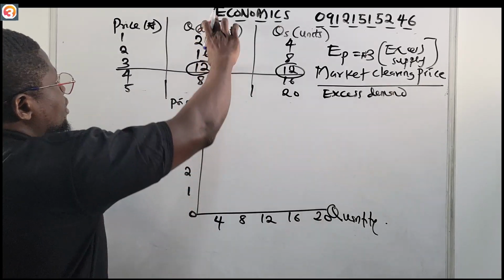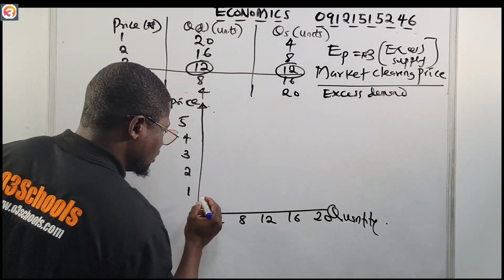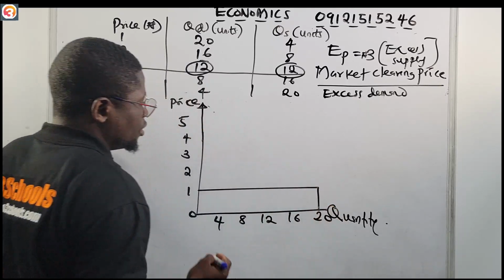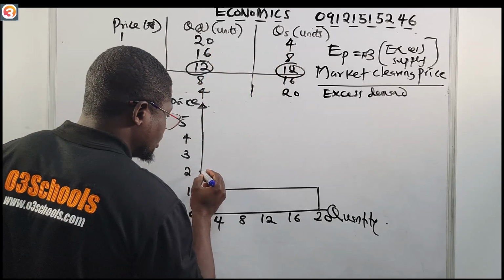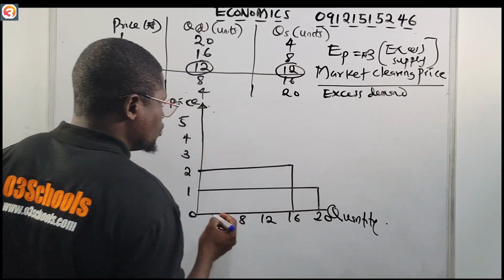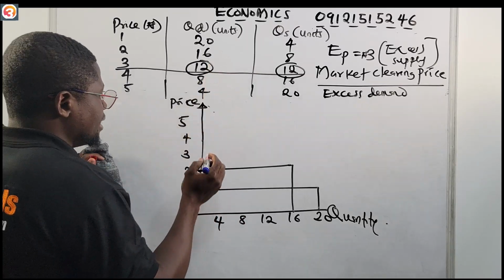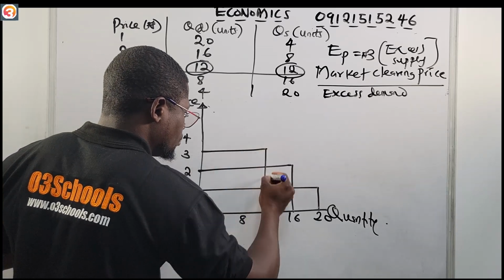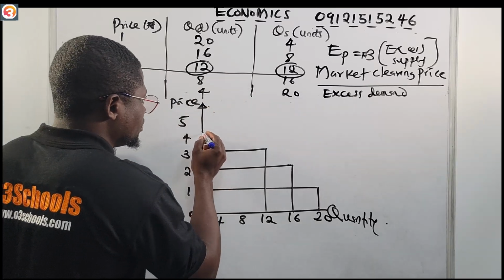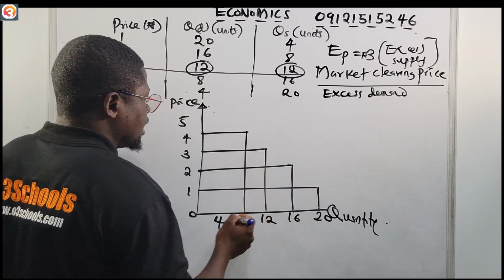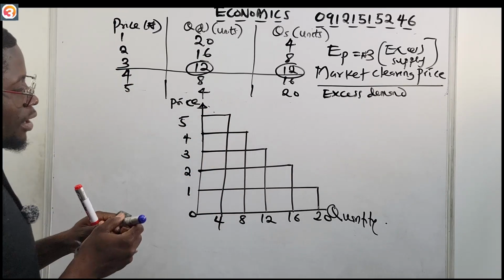So let us plot the quantity demanded first. When price was 1 naira, quantity demanded was 20. When price was 2 naira, quantity demanded was 16. I'm not using a ruler, so pardon me. When price was 3 naira, quantity demanded was 12. When price was 4 naira, quantity demanded was 8. When price was 5 naira, quantity demanded was 4. Okay, so this is our demand.